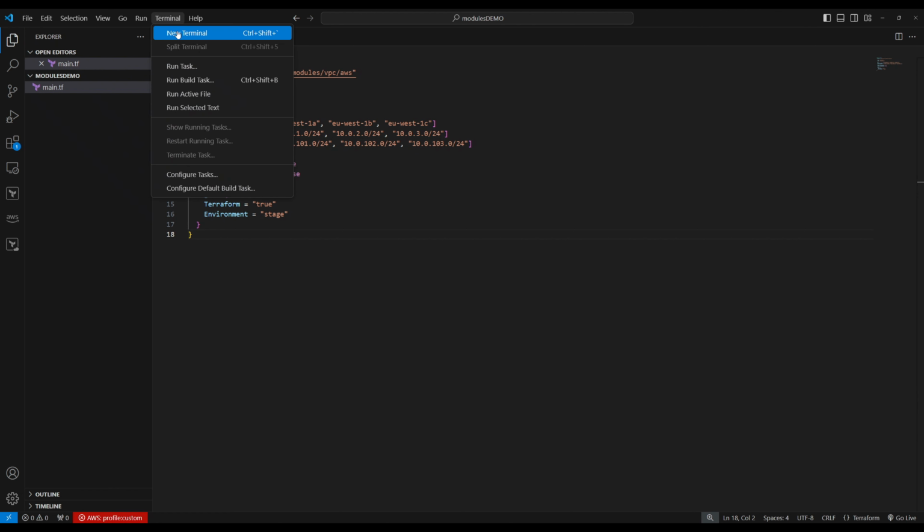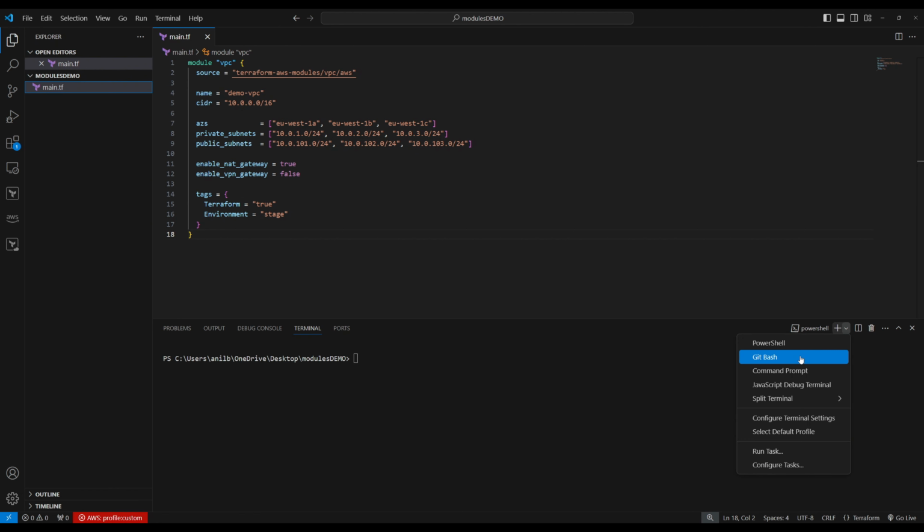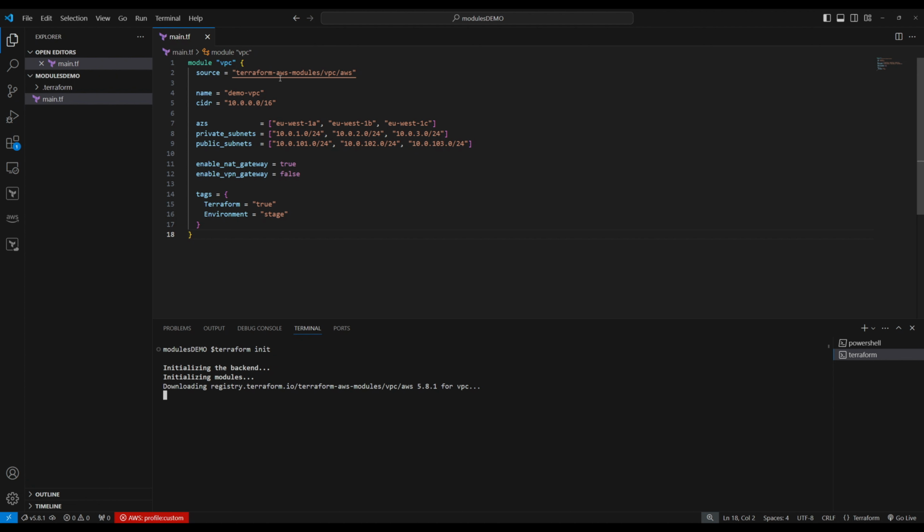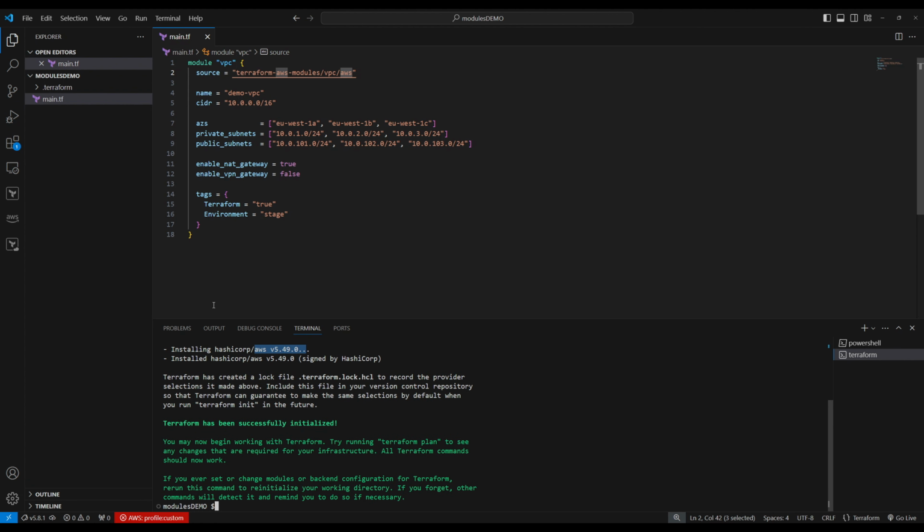Now let's do terminal. Let's do Terraform init. It's going to download the AWS provider. Looking at the module, source of module, because this is the AWS provider. It's downloading AWS latest version of the provider. Still downloading. So download complete. Let's clear the screen.